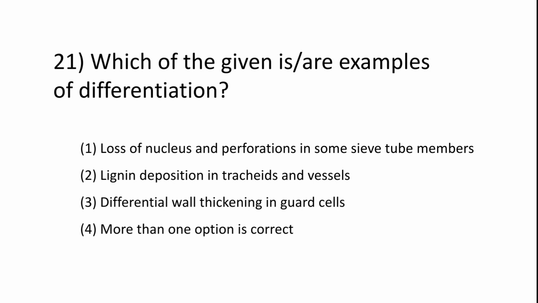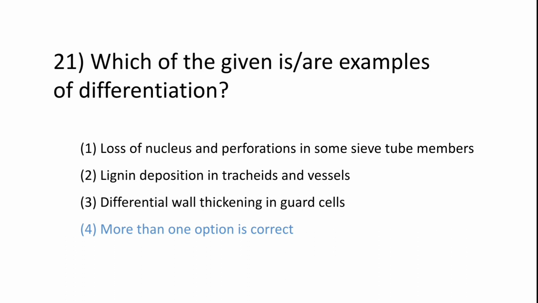More than one option is correct. बताओ बताओ. Okay, the right option is more than one option is correct. सेल का कुछ भी चेंज हो तो उसको डिफरेंशिएशन कहते हैं.